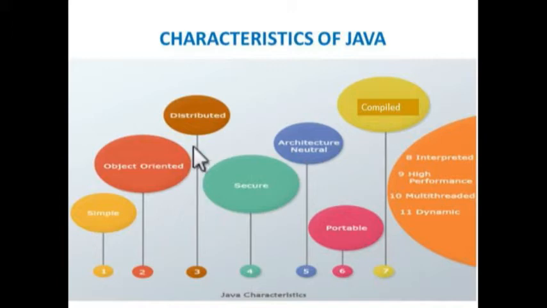The third one is distributed. We can say Java is a distributed language. That is, we can share the code anywhere, and people around the world can work together on a single project. Because of its distributed ability, we can download our Java code into our system and use it just like in a local system.